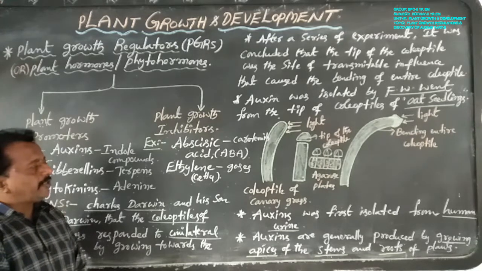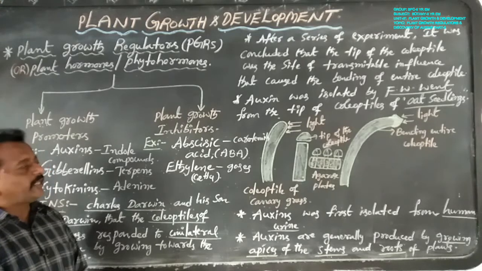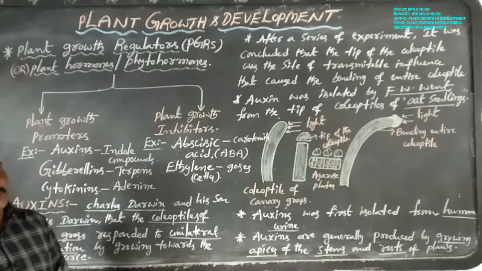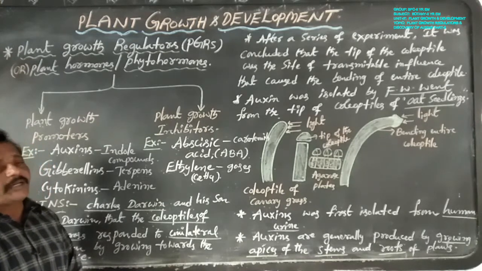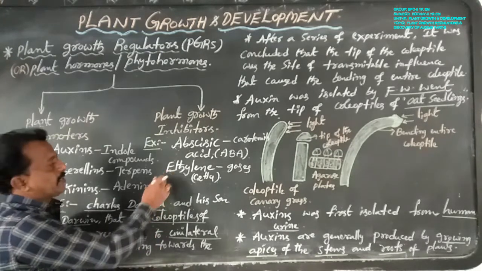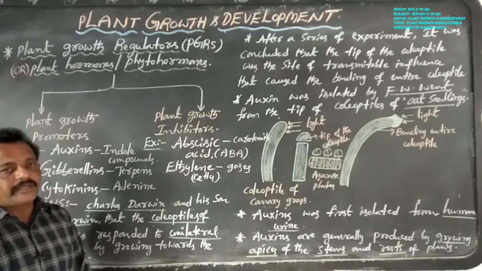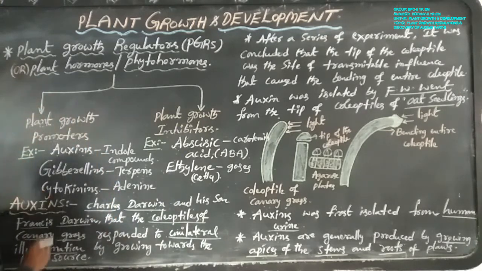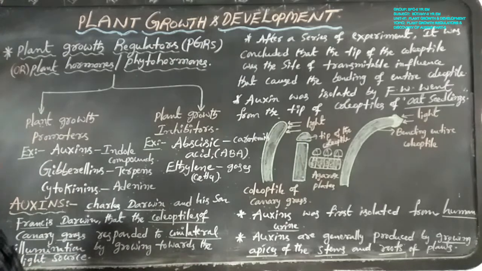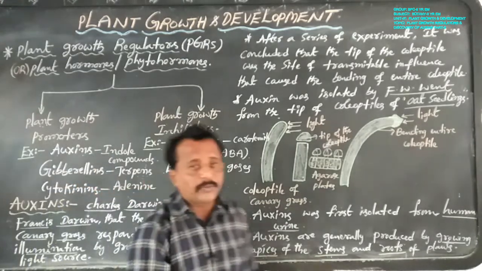Ethylene, C2H4, is a gaseous plant hormone, a gaseous phytohormone or gaseous PGR. So this is about the plant growth regulators, plant hormones or phytohormones.